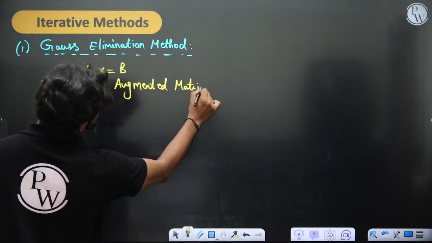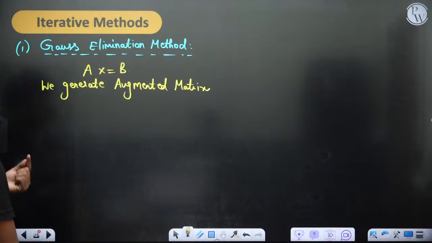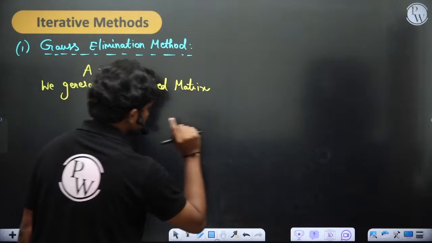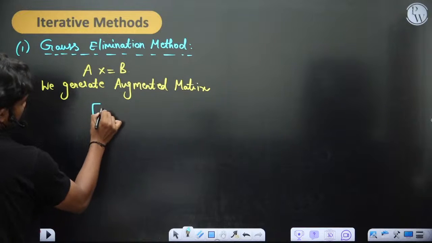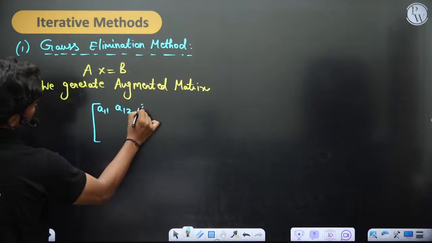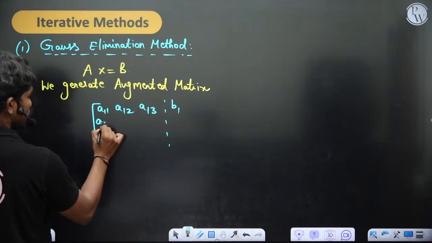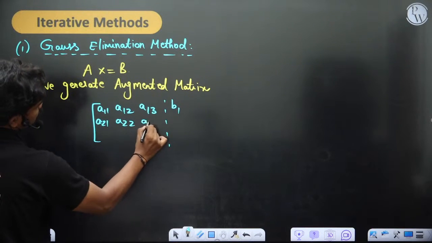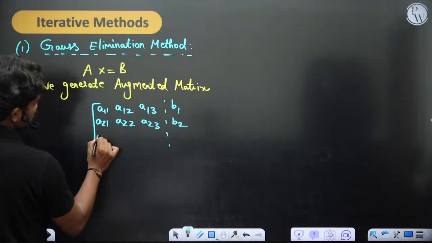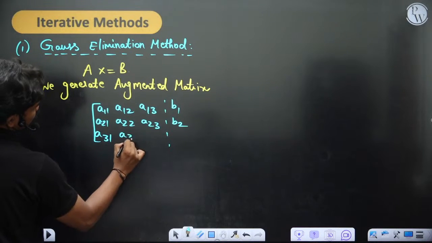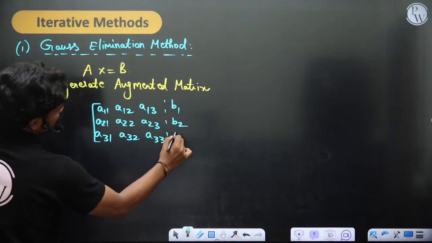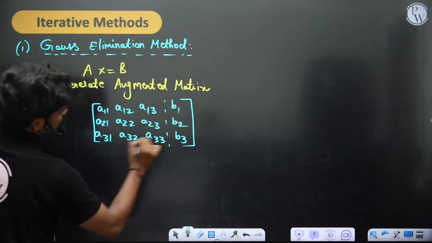When you generate this augmented matrix, you have A11, A12, A13, B1, A21, A22, A23, B2, A31, A32, A33, and B3, of course.